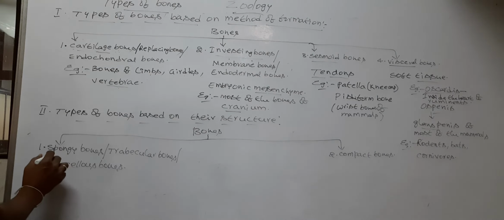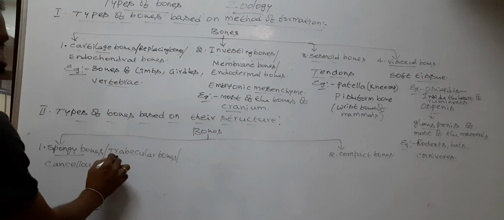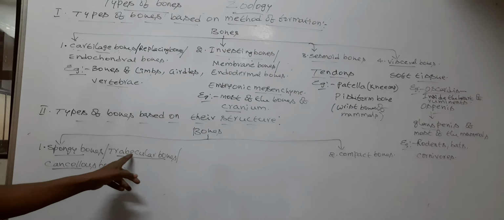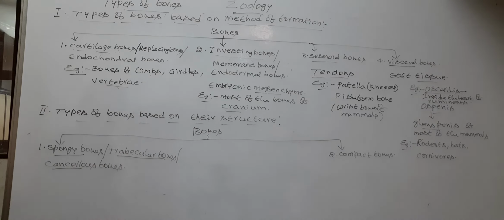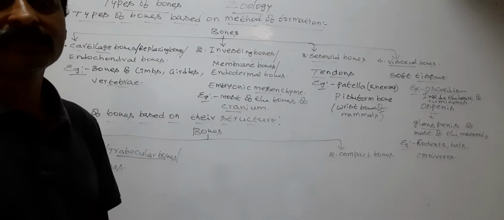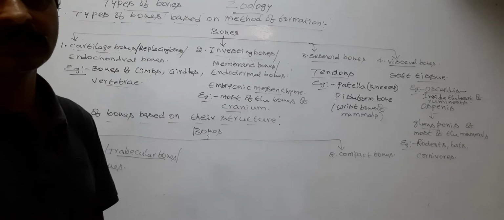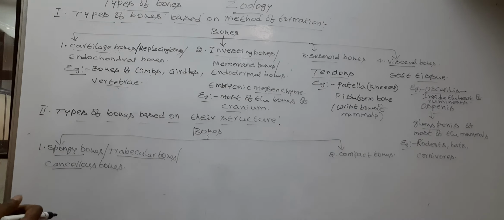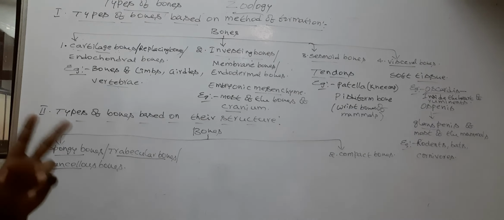First we discuss the spongy bones or trabecular bones or cancellous bones. They are located at the end of long bones. Generally, the long bone has three parts.